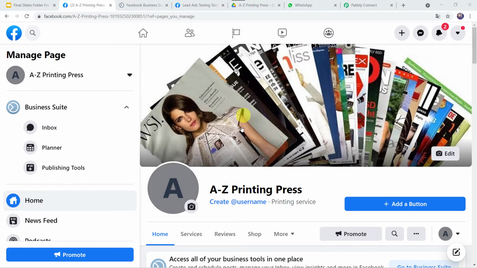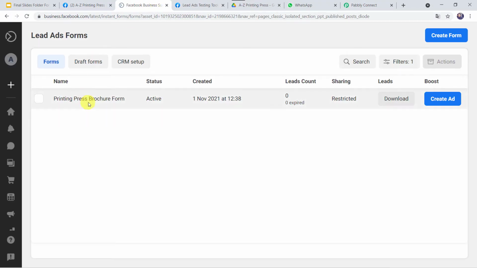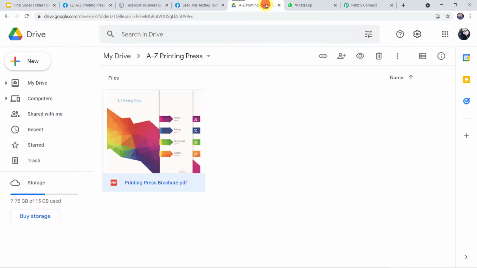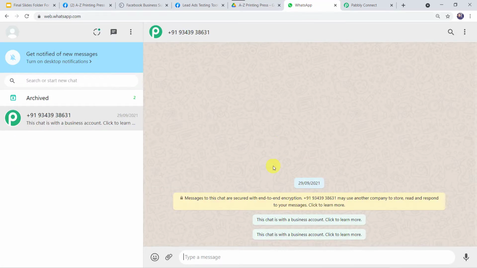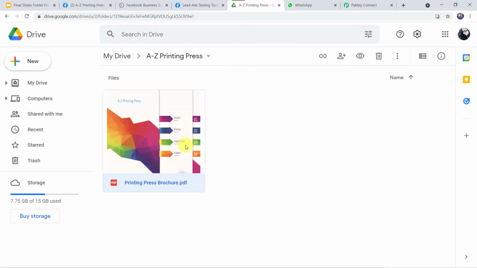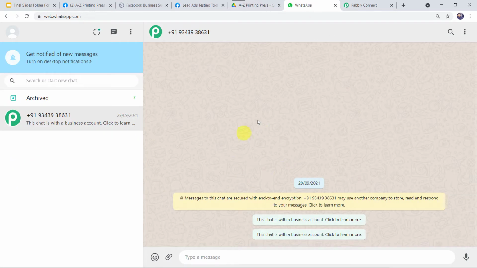So this is my Facebook page, A to Z Printing Press. This is the Facebook lead ad form, printing press brochure form. And this is how the form actually looks like. This is the brochure which I have saved in my Google Drive, the printing press brochure. And this is the WhatsApp number of a customer. So now I want that whenever a customer fills this particular form on my Facebook page, automatically the printing press brochure should be shared with the customer on his WhatsApp number over here.